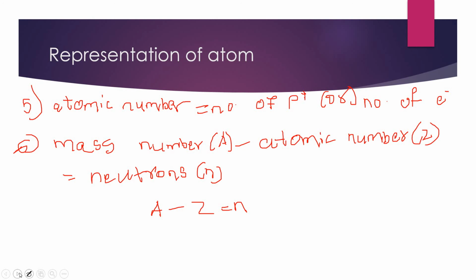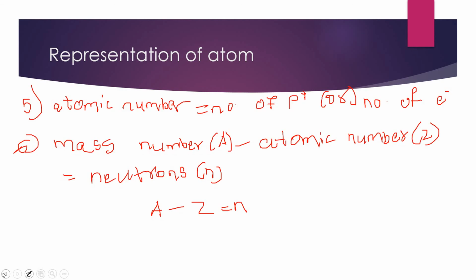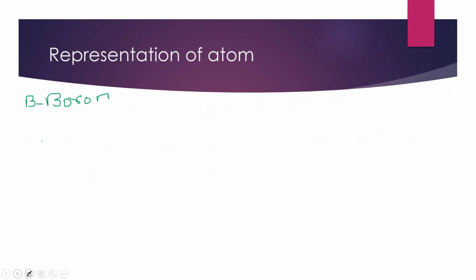I'm going to write some examples of all the statements that we have discussed now. I'm going to take the boron element, B for boron. What is the first statement we wrote? Electrons equal to protons.